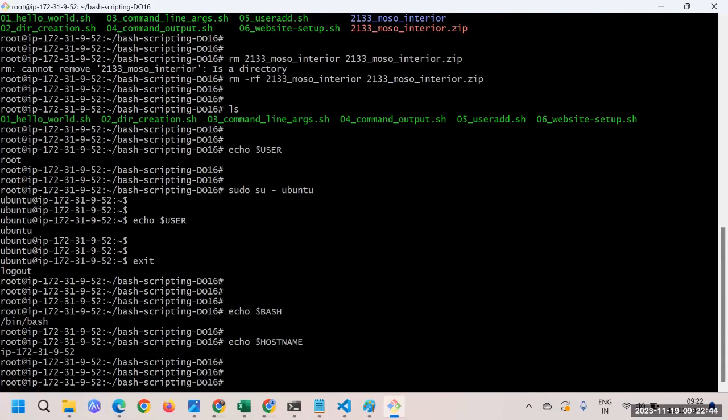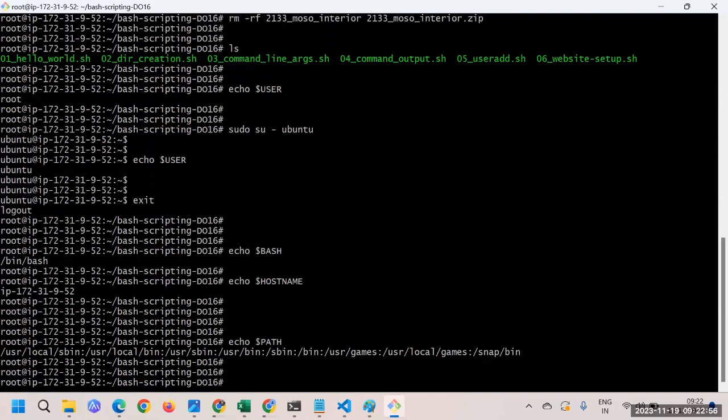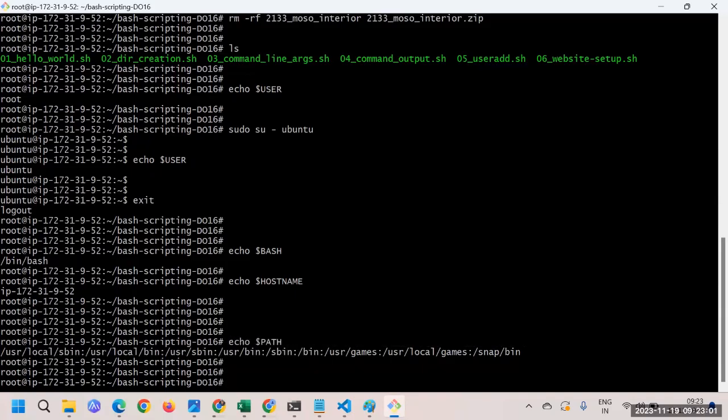Then maybe you're also interested in which particular path you are in. So we have something like the $PATH variable, which can tell you all the environment variable paths we have. So all the environment path variables you should find here. That's equivalent to the environment variables we have in a Windows system.